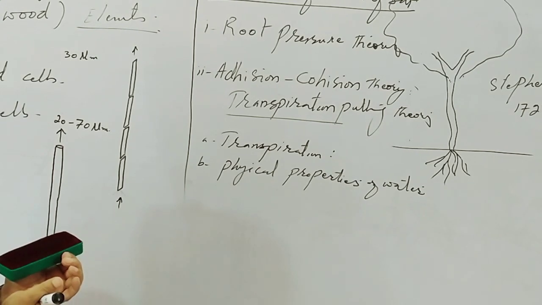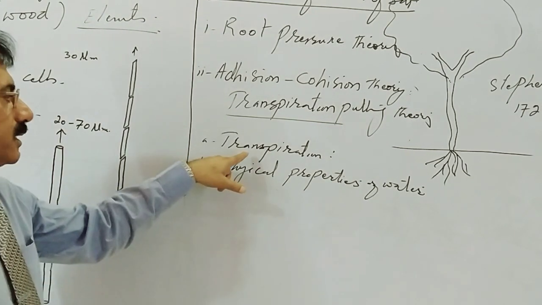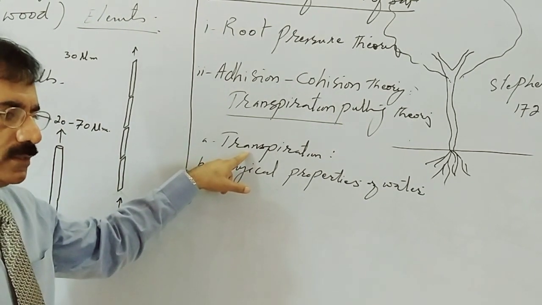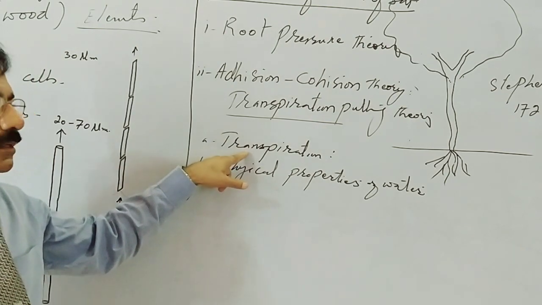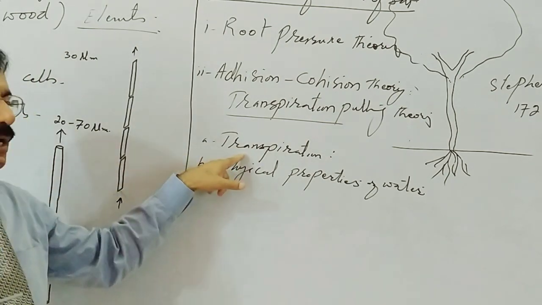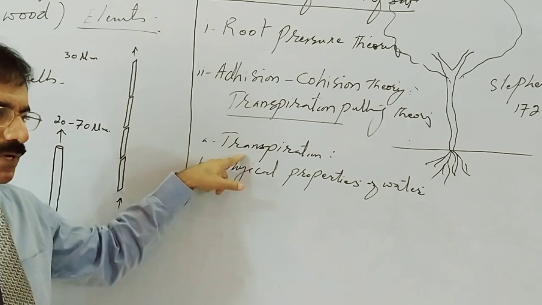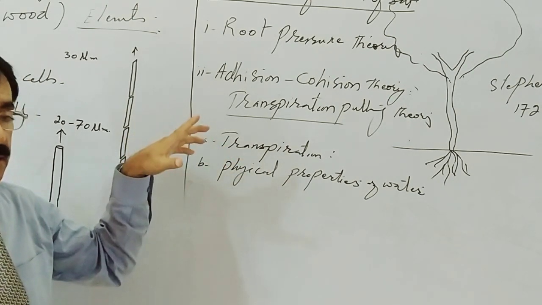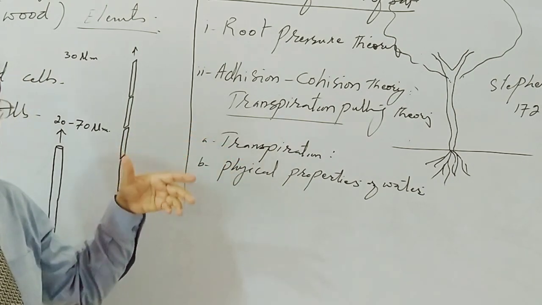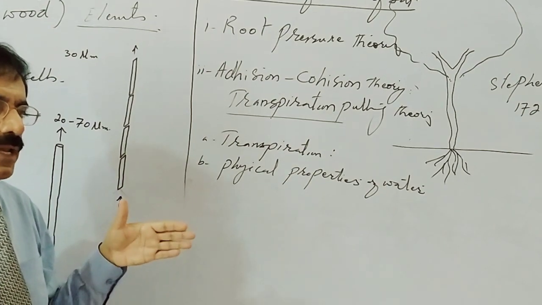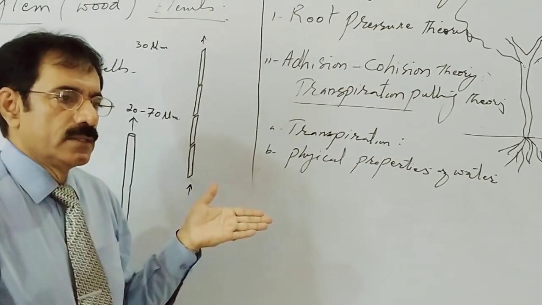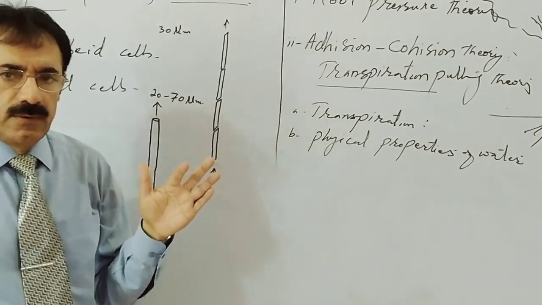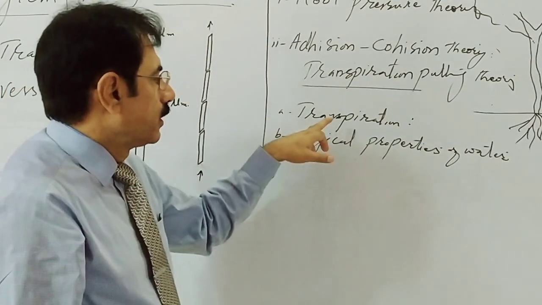Transpiration is directly proportional to the environmental temperature. When the temperature of the environment increases, the evaporation process increases, meaning water of the plant is changed from its liquid form to the vapor form.